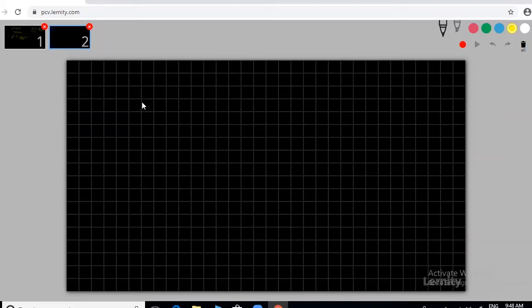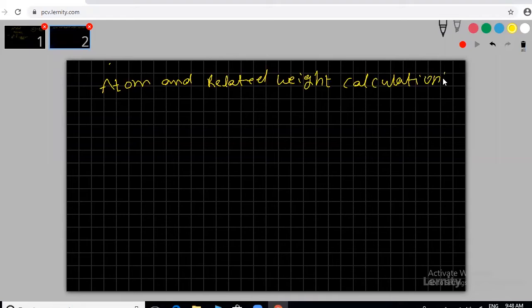First heading: atom and related weight calculations. This is the main heading. Under that, we are going to discuss one by one.